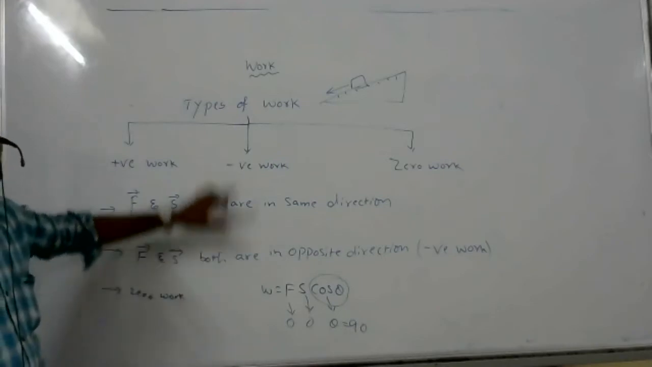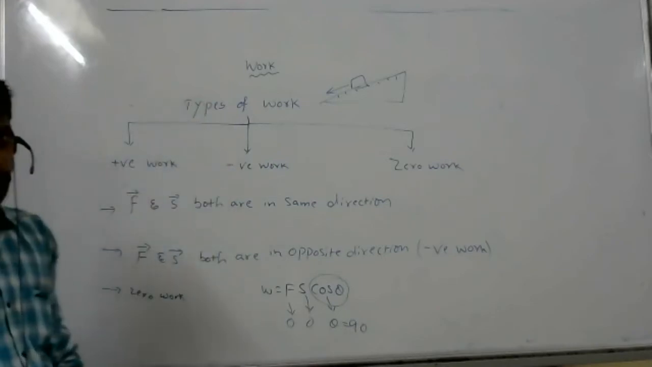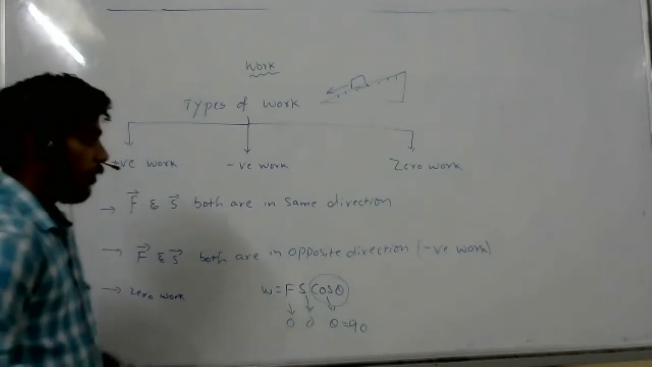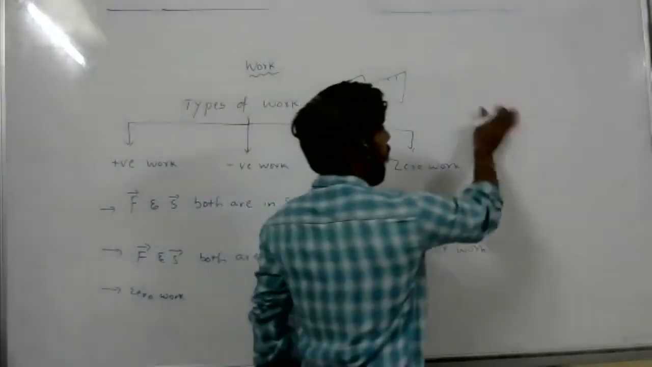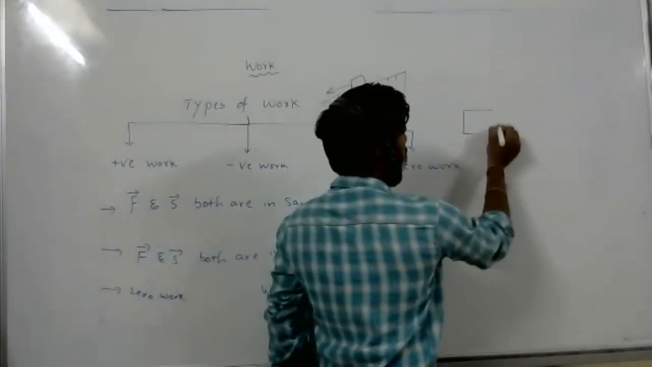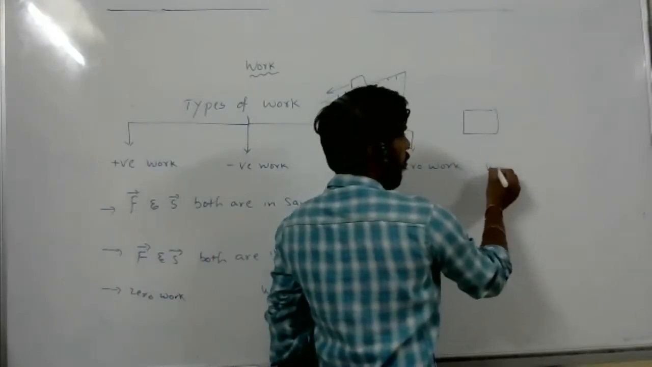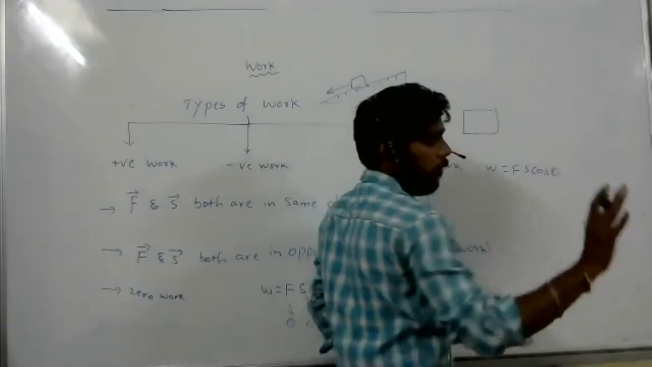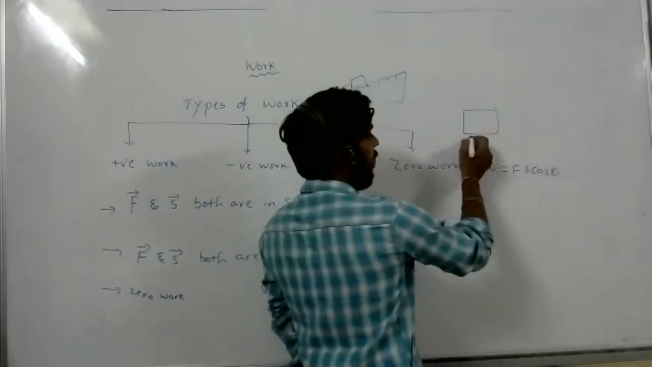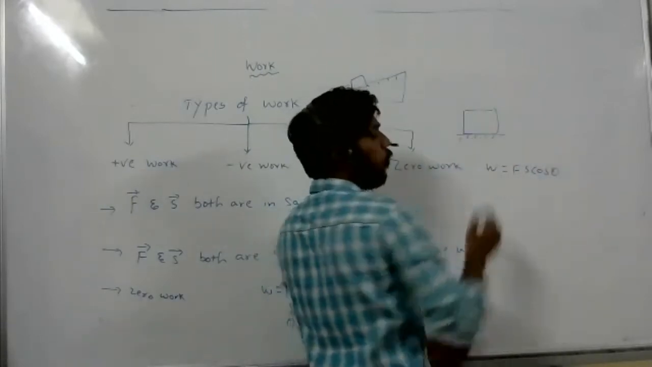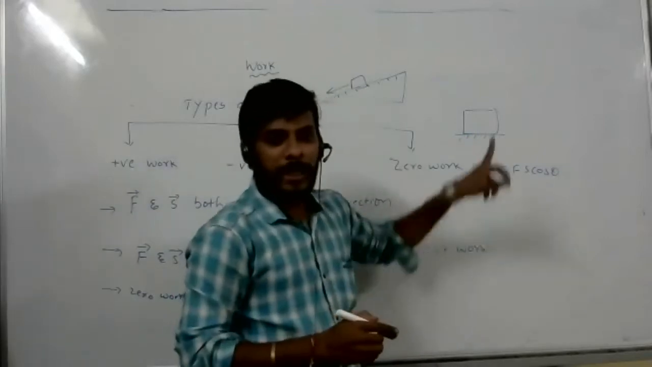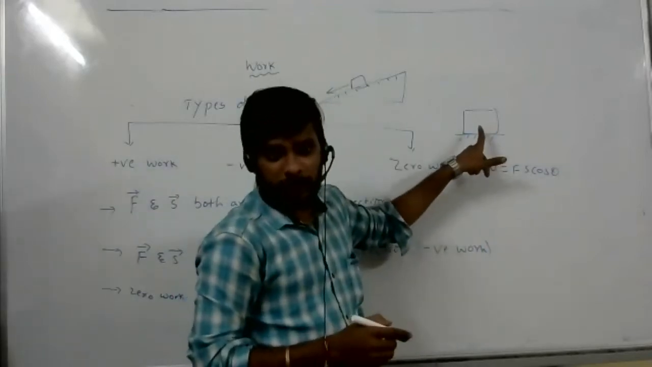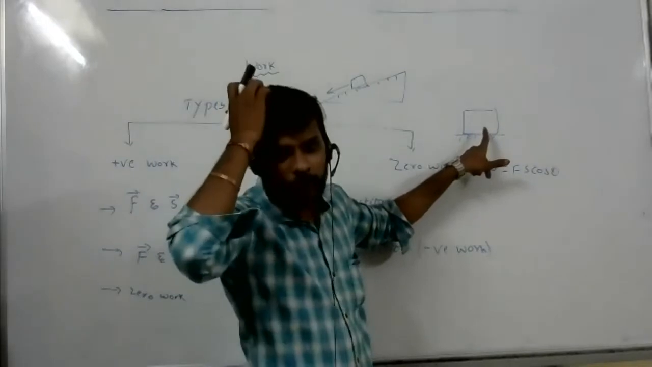Sir, could you explain zero work again? Yes, I'm going to explain zero work. I know the formula work equals Fs cos theta. Now see, a body at rest. I am not applying any force. How much work will be there? I'm not applying any force. How much work is there?